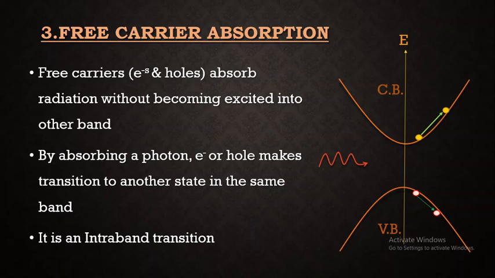So till now, whatever knowledge we have, we can just say that fundamental absorption is interband absorption, whereas free carrier absorption is intraband absorption process. So this is how the free carrier absorption takes place.